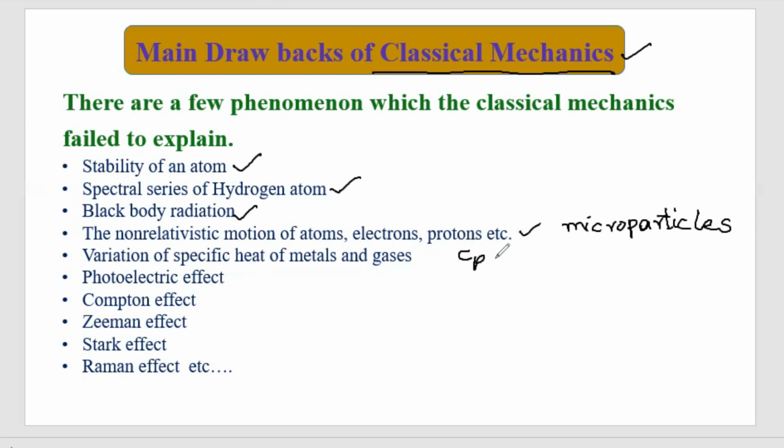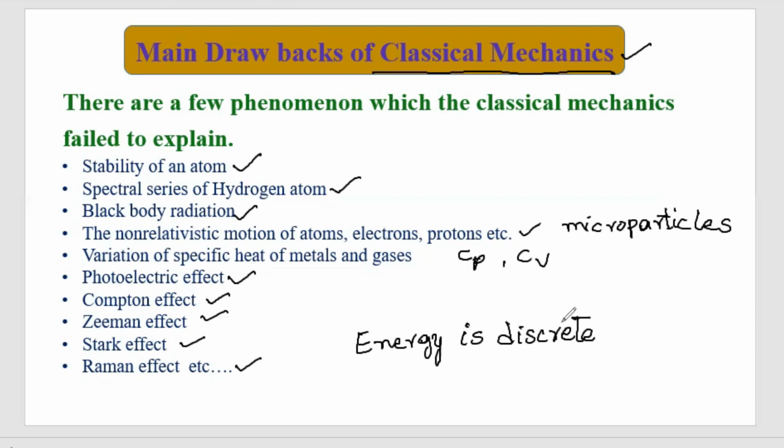For gases, we know there are two different kinds of specific heat, that is Cp and Cv. Why does this variation exist? The photoelectric effect, Compton effect, Zeeman effect, Stark effect, Raman effect, and many other phenomena, classical mechanics couldn't explain. By using Max Planck's theoretical statement that energy is discrete, scientists started to explain these phenomena.